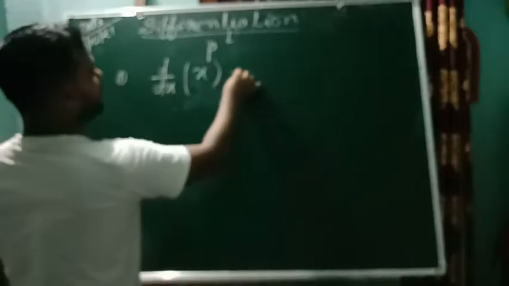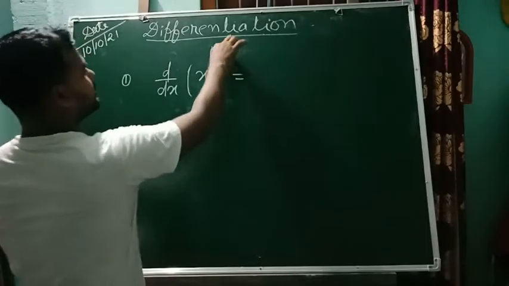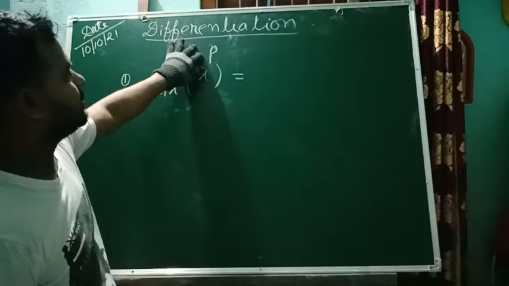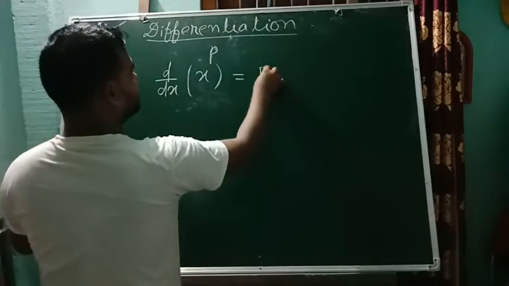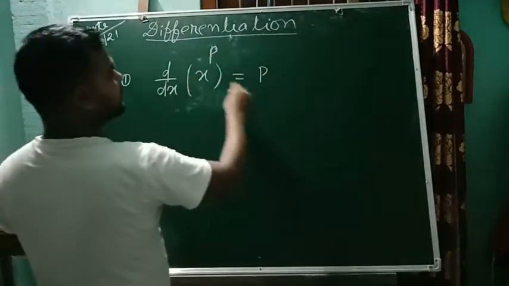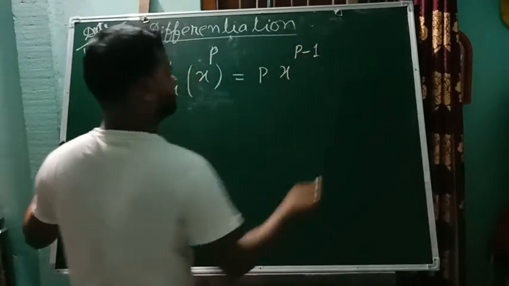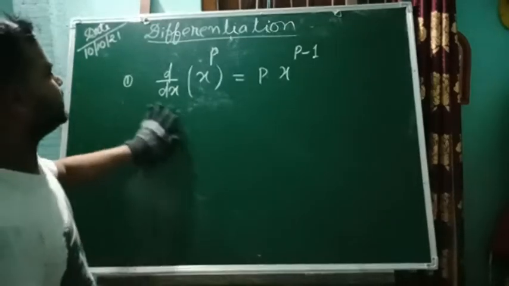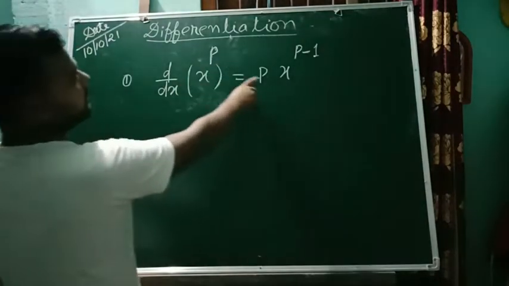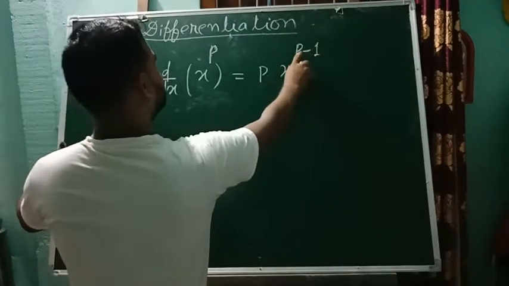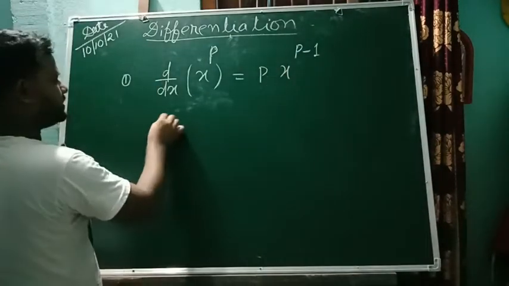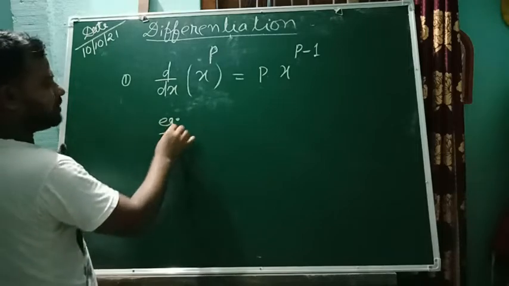Whatever power is there, that power will come at first, then in differentiation the power will be reduced by 1. Got it? So the first formula is d by dx of x to the power of p: the power comes in front and then 1 is reduced from the power. So this is the first formula you have to memorize and remember.